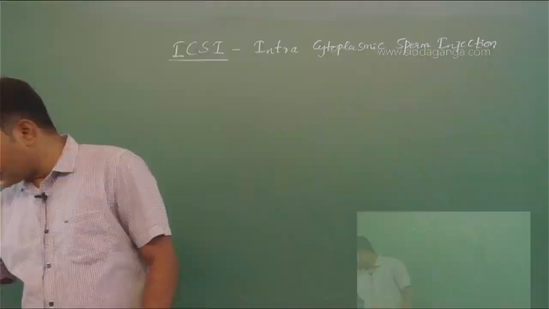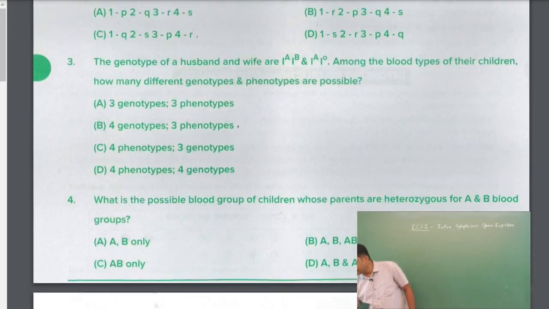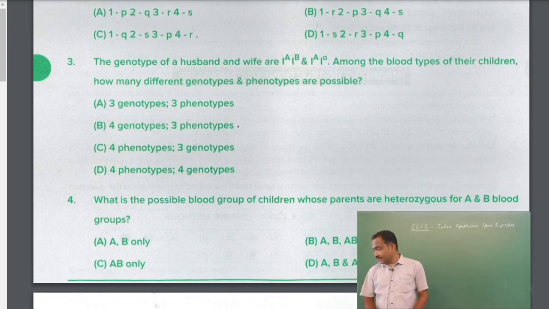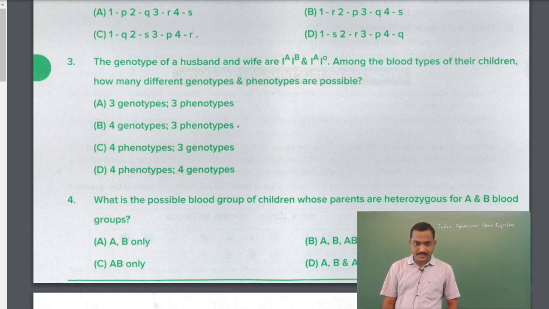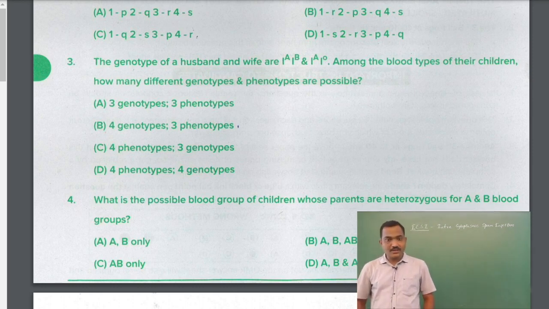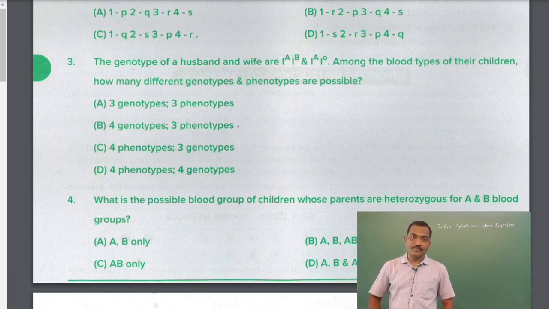Well, so let us move on to the next question. Question number 3. The genotype of a husband and wife are IA IB, that is AB blood group, husband, and IAIO, that is heterozygous A blood group. Among the blood types of their children, how many different genotypes and phenotypes are possible?